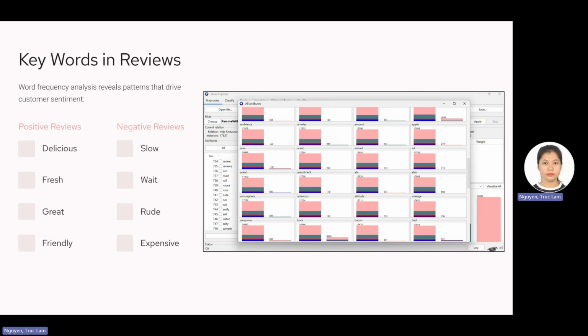We can see that in positive reviews, words such as delicious, fresh, great, and friendly appear frequently. In contrast, negative reviews often include slow, wait, rude, and expensive. This provides useful insight into what customers care about most when they evaluate restaurant experiences.